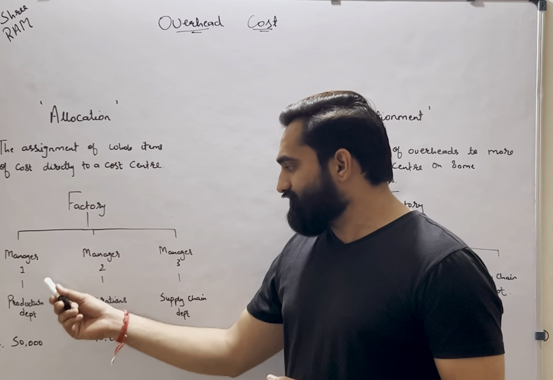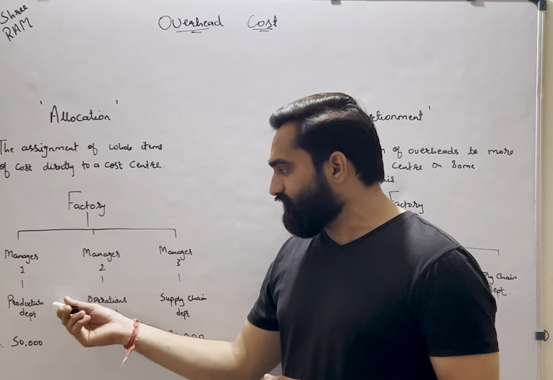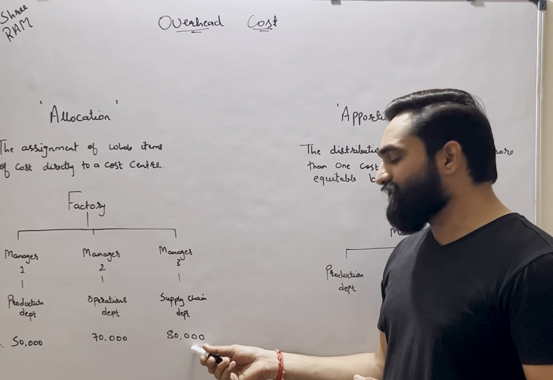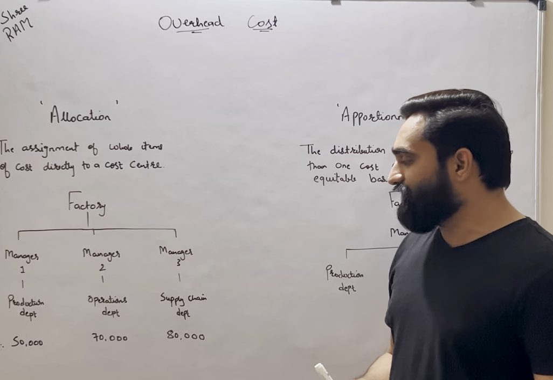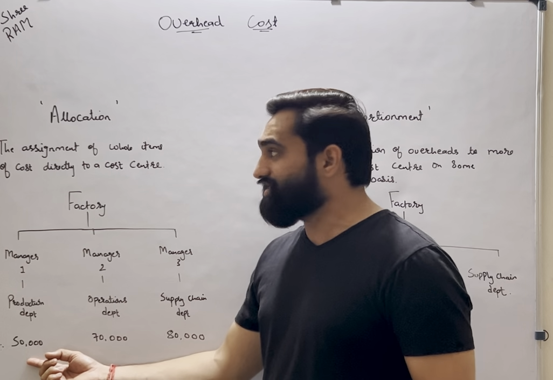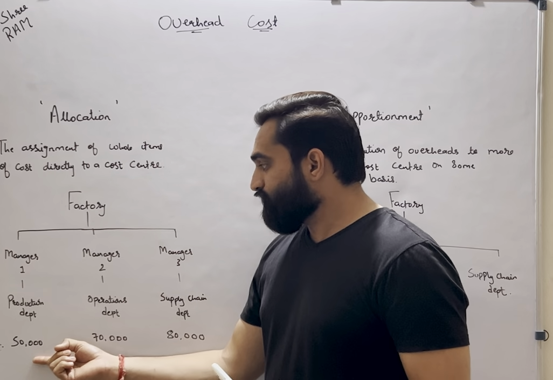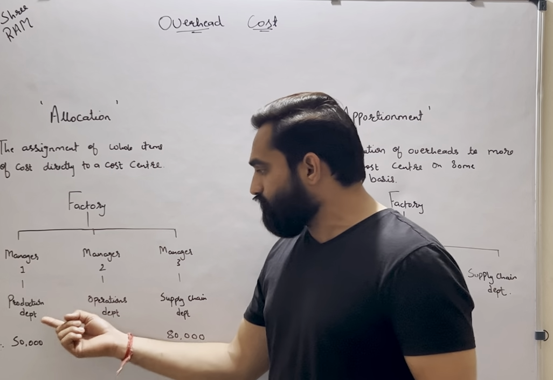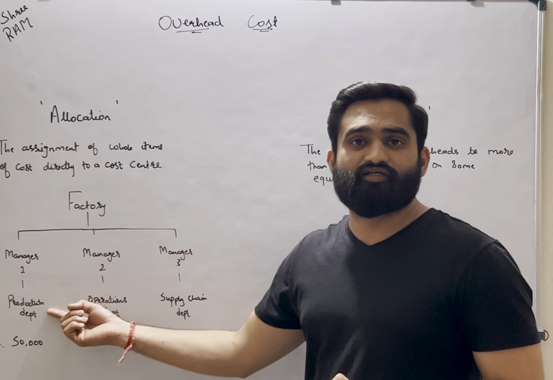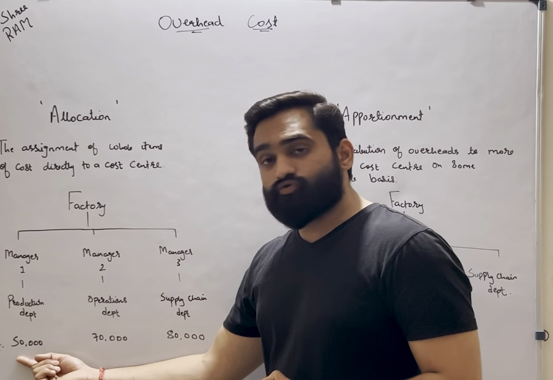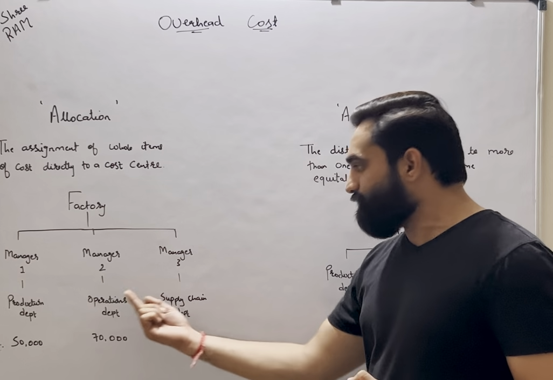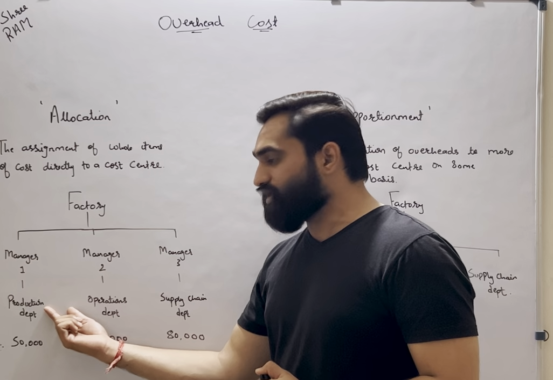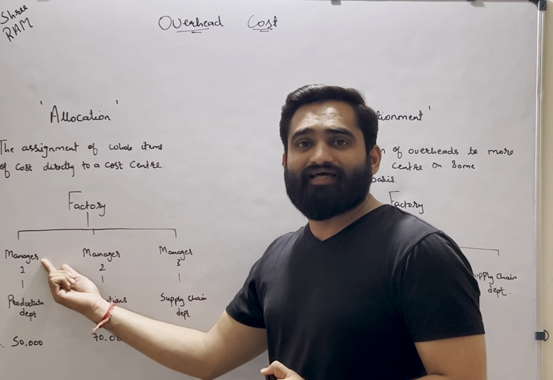Like manager 1 is getting salary of rupees 50,000 to look after production department. Manager 2 will be getting 70,000 and manager 3 will be getting 80,000. It is clearly visible that this 50,000 rupees, which is whole item of a cost, can be directly assigned to a cost center. What is a cost center here? Production department is the cost center. I don't have to divide this 50,000 between any other department here. Why? Because this 50,000 rupees is given only for production department to manager 1 as a salary.